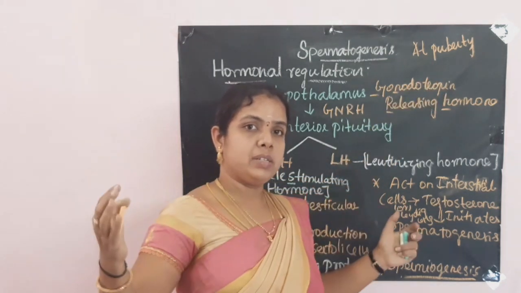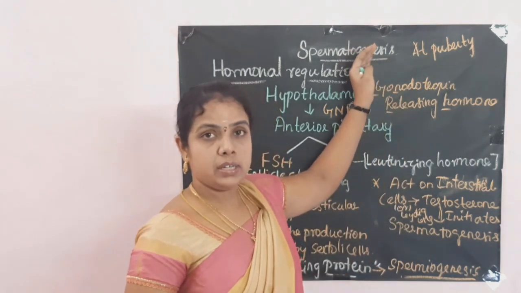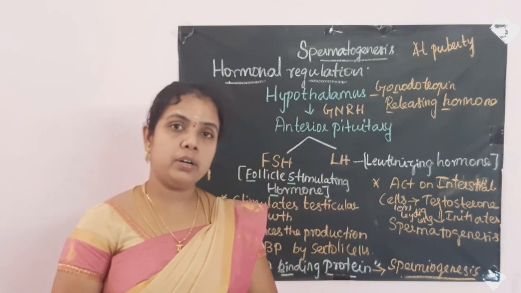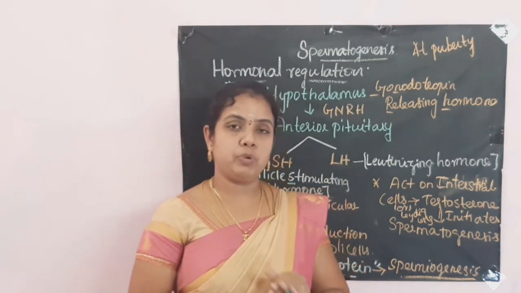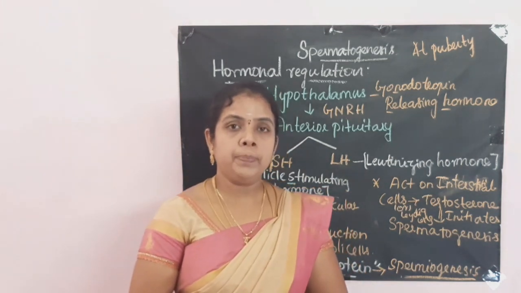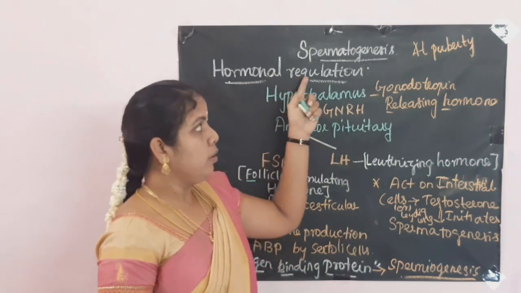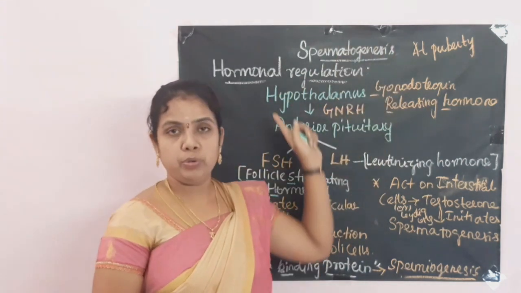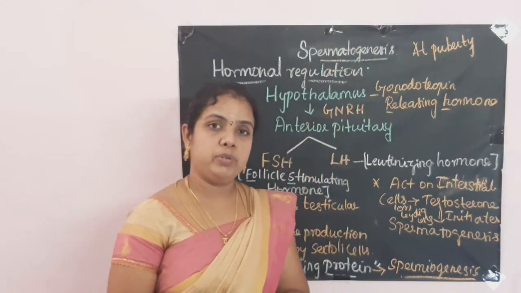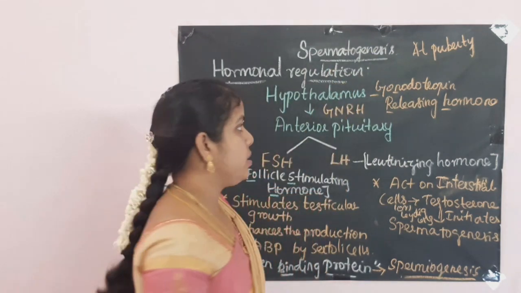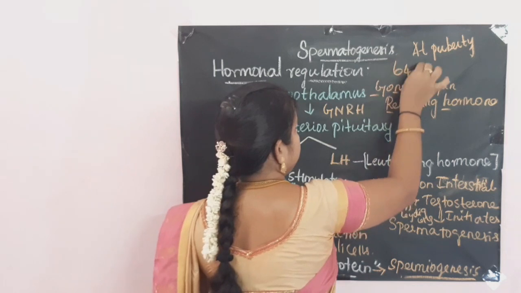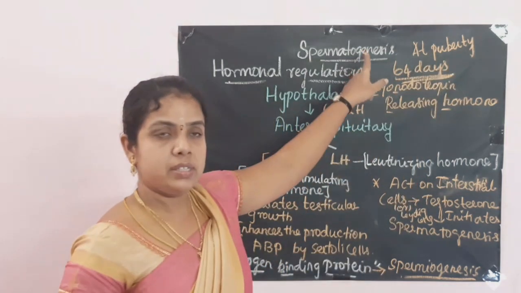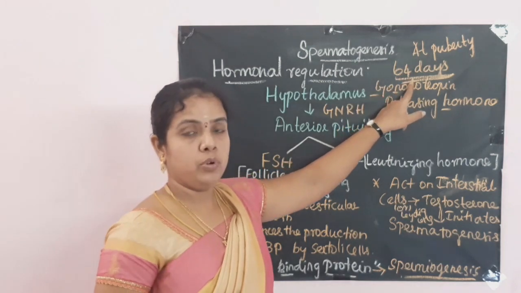In a normal man, 200 to 300 million sperms are produced every day. And one more important point: the whole process of spermatogenesis takes place in 64 days, it is completed in 64 days.